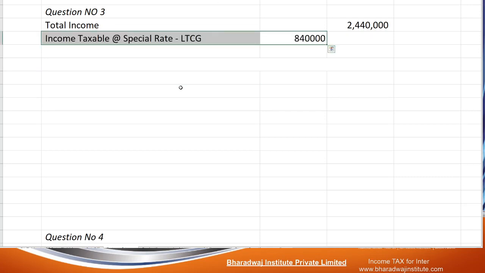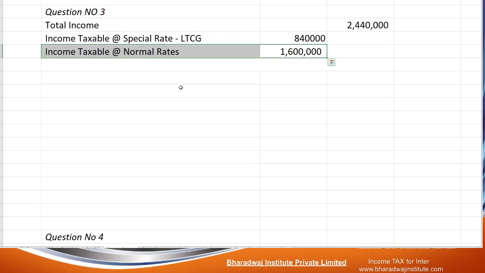Then the balance, 24,40,000 minus 8,40,000, is 16 lakhs, the income taxable at normal rates. On 16 lakhs, let us work out the tax first.